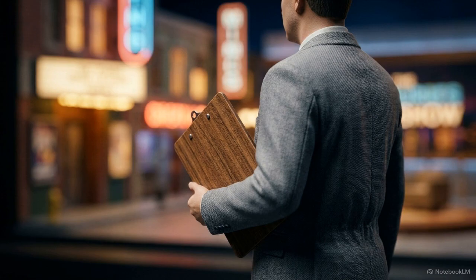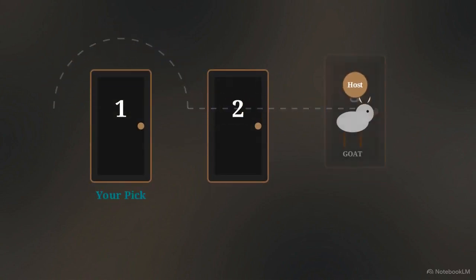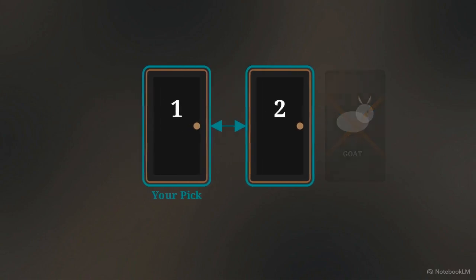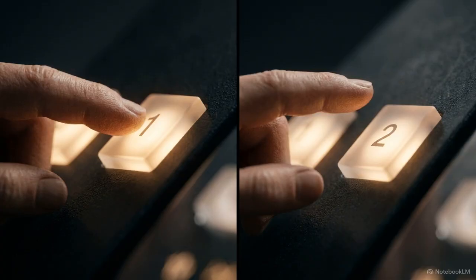But the host possesses a significant advantage. He knows exactly what lies behind every door on the stage. The host intentionally bypasses the contestant's chosen door. He walks over to door 3 and opens it, revealing a goat. He then offers the contestant a choice: stay with door 1 or switch their choice to door 2. Staring at 2 closed doors, the contestant feels an absolute certainty that the odds are an even split. They believe their original choice is now as likely as the one they ignored.